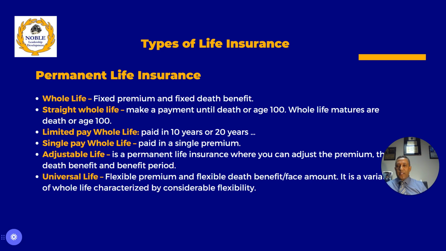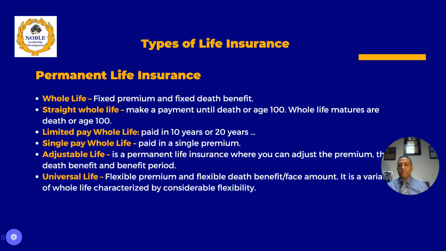What else is a permanent life insurance? Adjustable life. It's called adjustable because you can adjust it, right? What can you adjust? You can adjust the premium, the death benefit, and the benefit period. So that's called an adjustable life. Questions pertaining to this one might be, what can you adjust in adjustable life? The premium and death benefit sometimes, and then the premium, death benefit, and the benefit period. Just knowing those three things that you can adjust, you can answer any concept question that comes up on the exam.